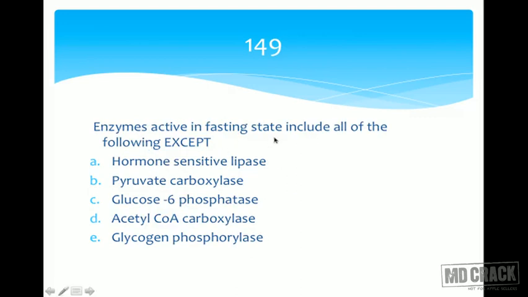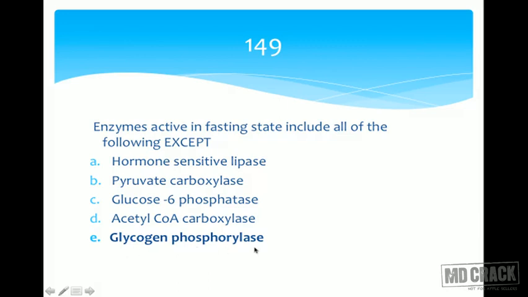Enzymes active in the fasting state include all of the following except. Again, we are looking at the fasting state. So based on the previous question, you should be able to tell which of these is happening. In the fasting state, what is more? Glucagon is more. If glucagon is more, it causes covalent modification of different enzymes. What does it cause? It causes phosphorylation. So enzymes which are active in the phosphorylated state will be the ones which are needed, which will be activated by glucagon. So look at all of these enzymes and you will be able to tell which enzyme is active in the fasting state. Include glycogen phosphorylase.